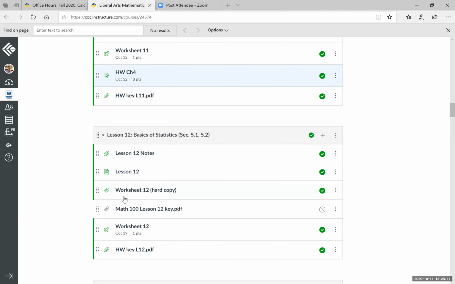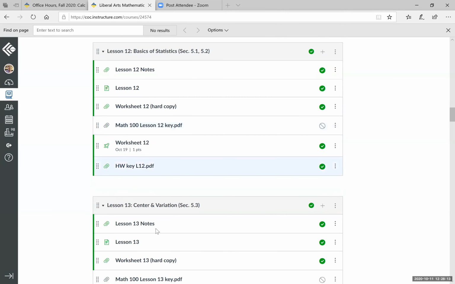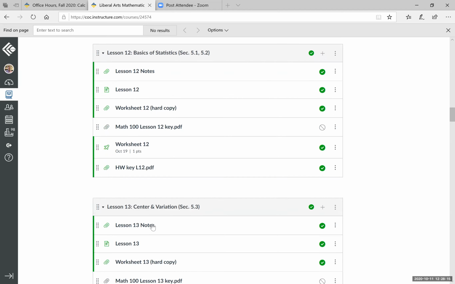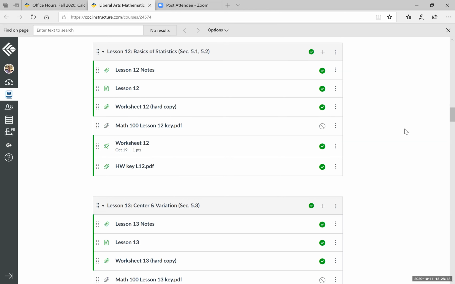All right, now this coming week, you have lesson 12 and lesson 13. Normally we have 2 lessons per week. And that's, again, the same for this coming week, number 8. All right, so basics of statistics, that's lesson 12. And then you go into center and variation. So this is where you'll find the mean, mode, and the median and the standard deviation.